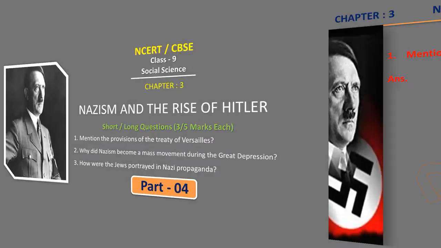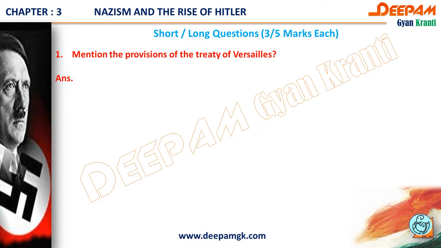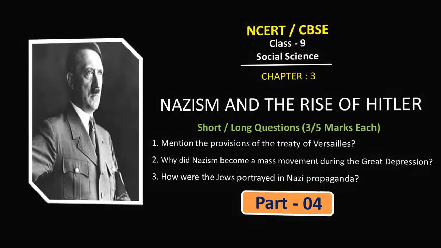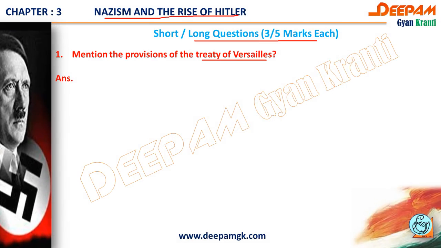Now let's start. Our first question is: mention the provisions of the Treaty of Versailles.